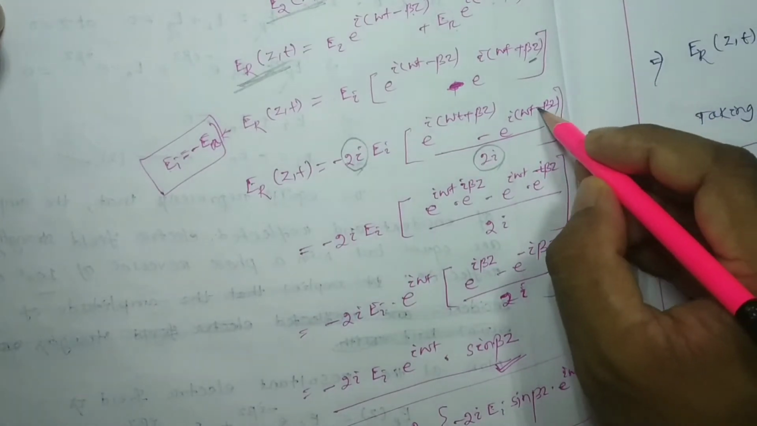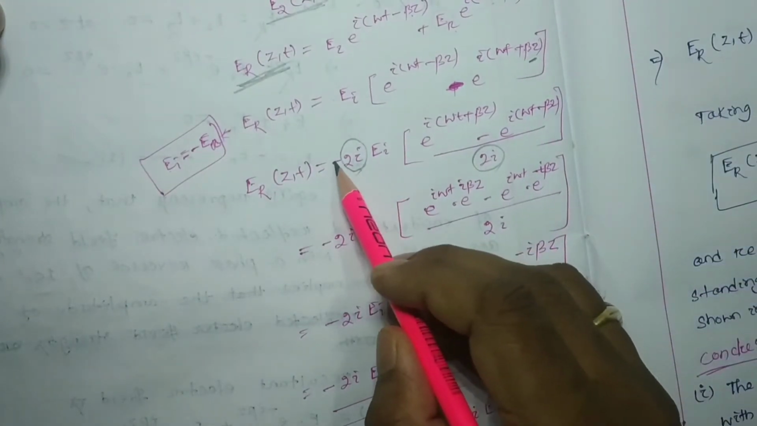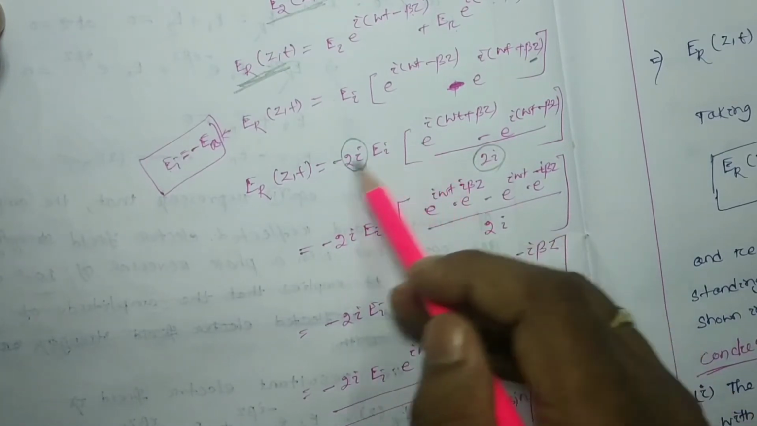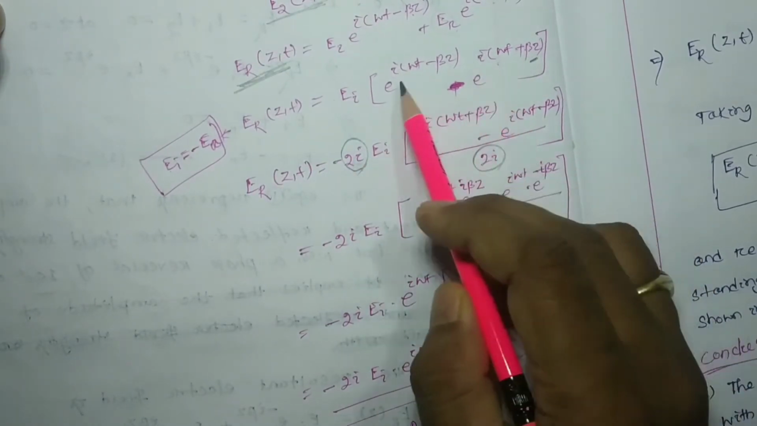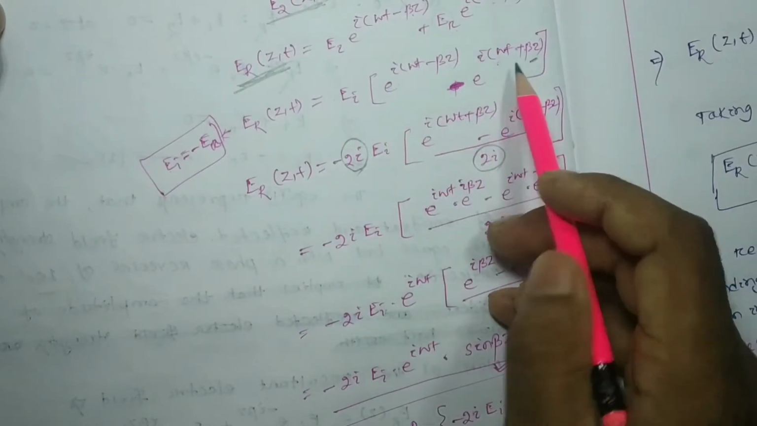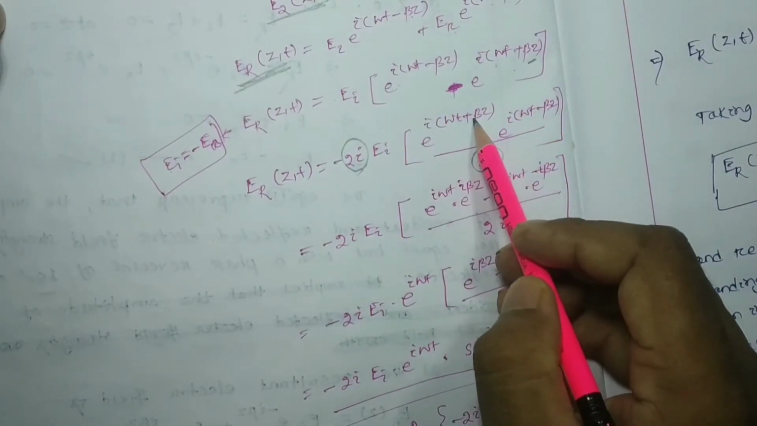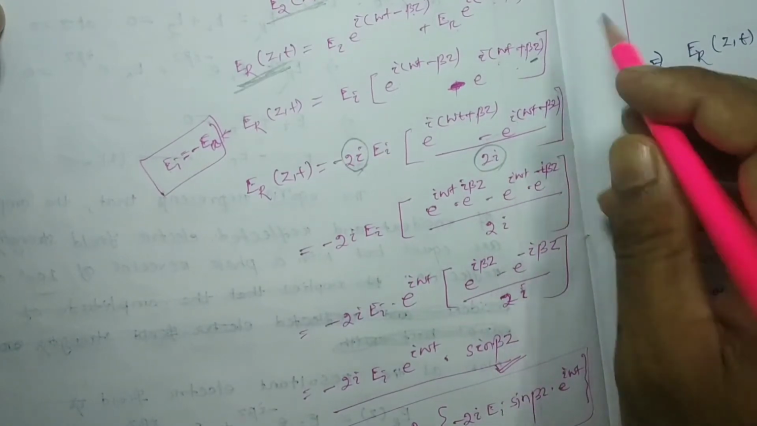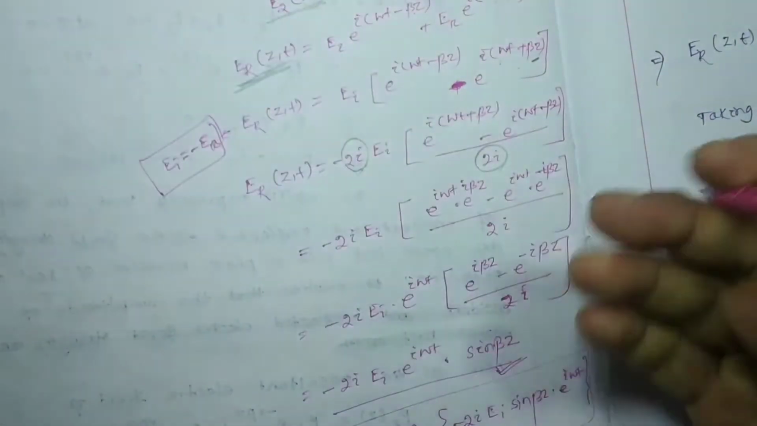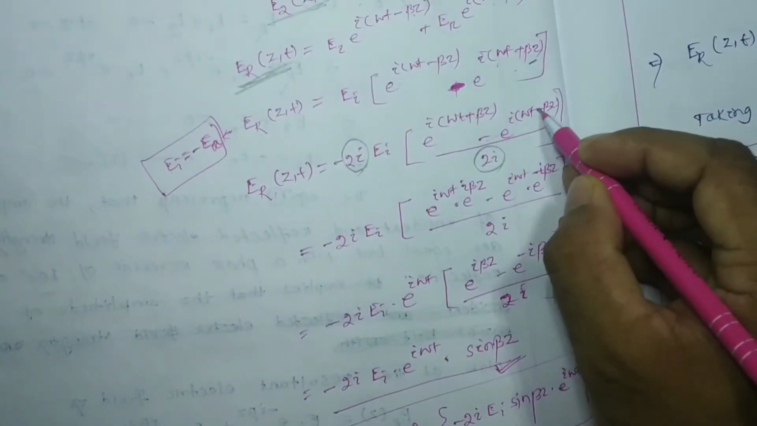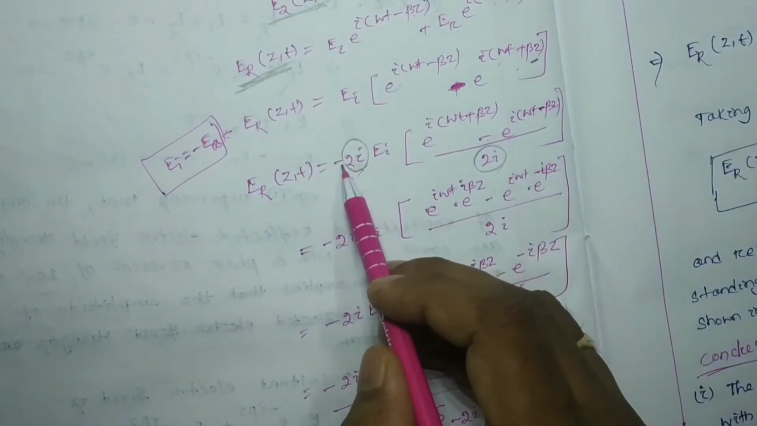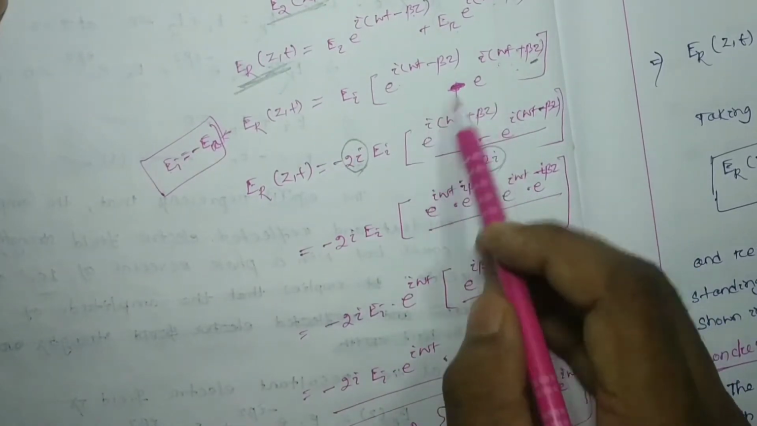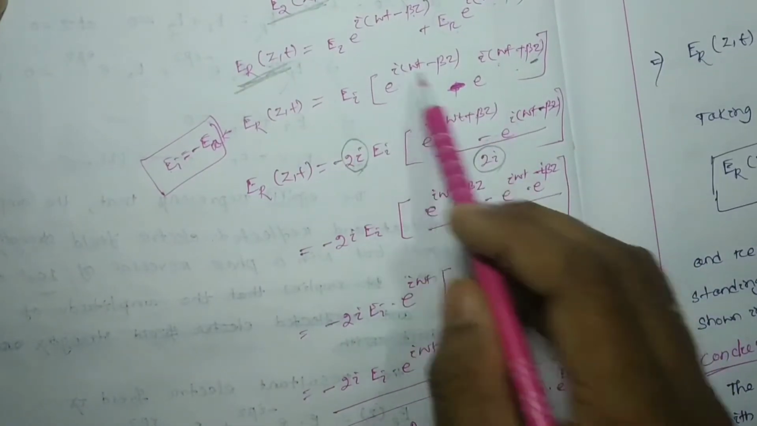e^(i(ωt plus βz)) minus e^(i(ωt minus βz)), because the minus has been taken outside, so this term becomes here and this term becomes here. So e^(i(ωt plus βz)) minus e^(i(ωt minus βz)), because the minus has been taken common from these two terms. This will be the first term, this will be the second term, right?